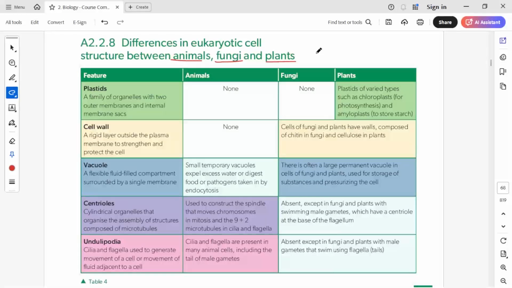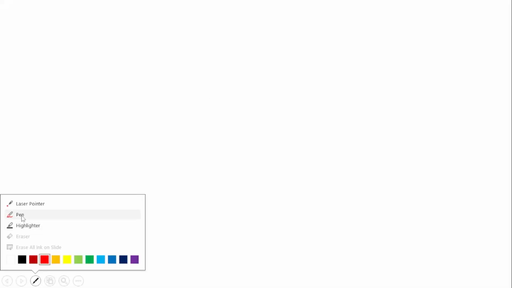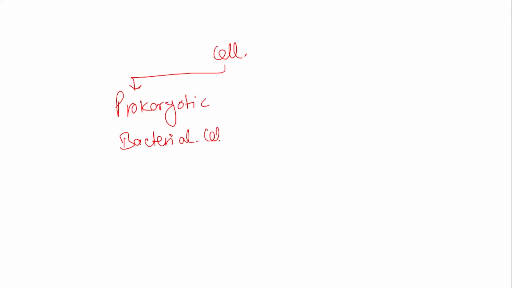In the earlier class, we understood certain differences between prokaryotic cells, which are very simple cell structures, while eukaryotic cells are complex structures. So here we are understanding the complexity of different types of eukaryotic cells. First of all, we understood the cell, which is the basic unit of life, and this cell can be either prokaryotic, which are generally bacterial cells, or the second category, eukaryotic cells.